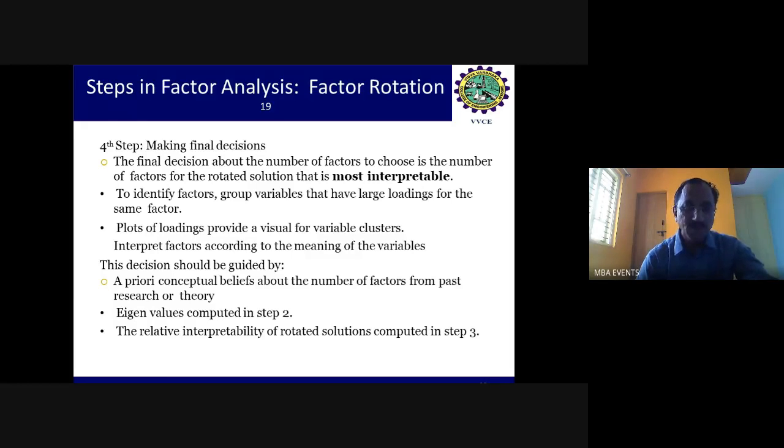The researcher will be very curious to identify the commonality, and has to give a new name to the particular new latent construct. That is the final stage of any factor analysis. Here the loading plots provide a visual of variable clusters, and every researcher will find a commonality among the variables.